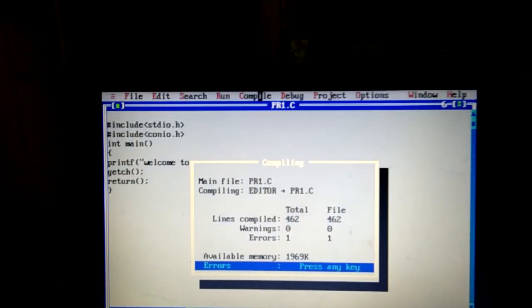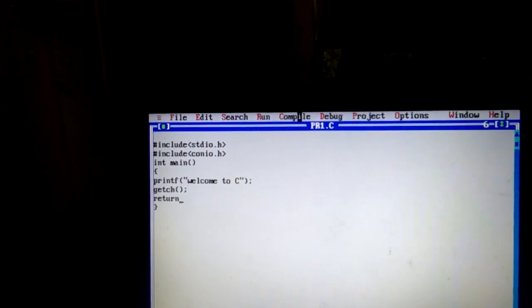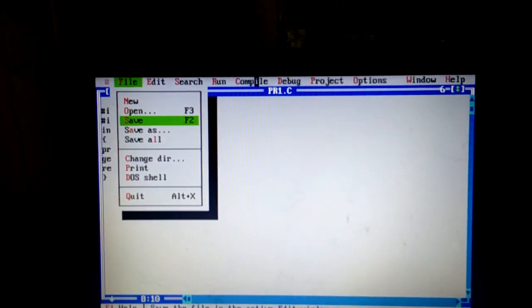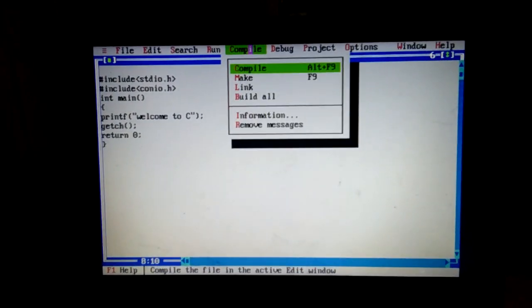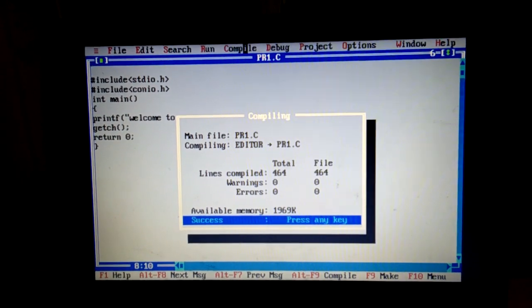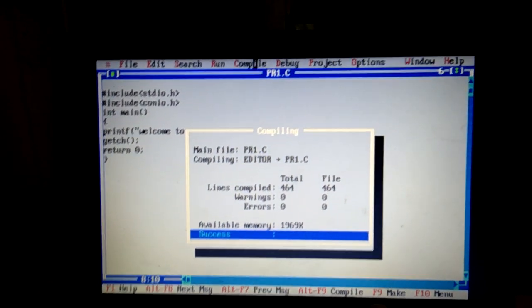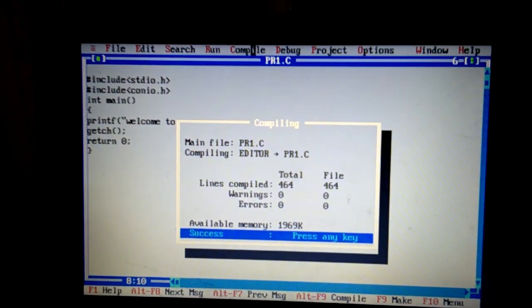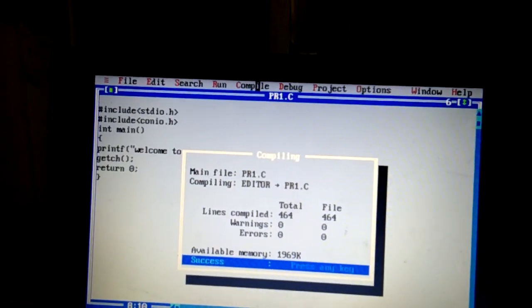It seems one error is there. Let us see. The return statement I have not written as per the syntax of the C language. So let me correct it. Save it again, and let me compile it. Alt F9 is a shortcut. Now it seems to be successful. It is compiled now. Actually the object file of the same program will be created. This will be supplied to the operating system.